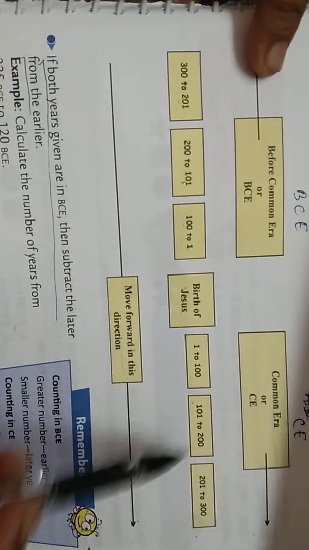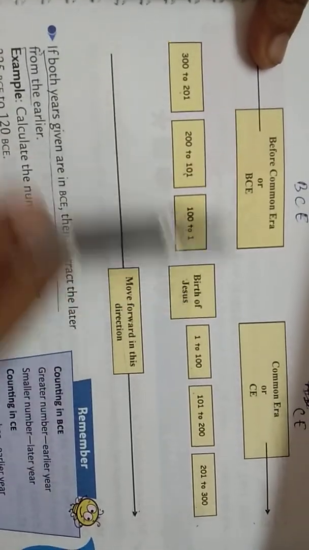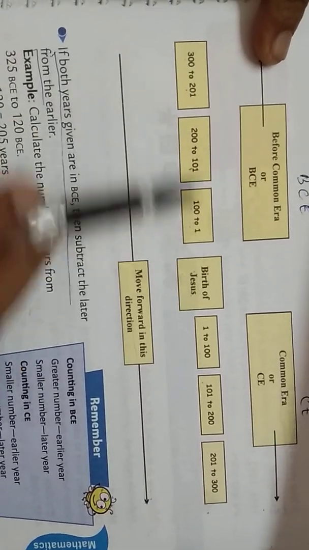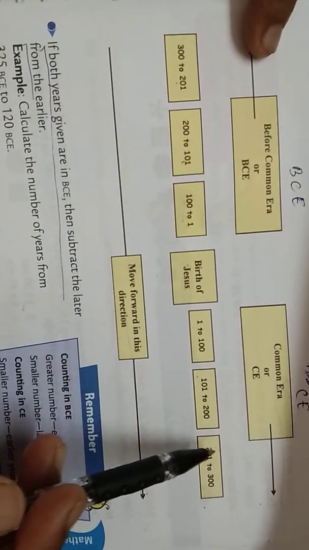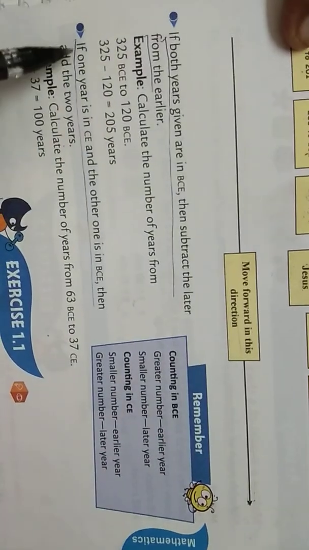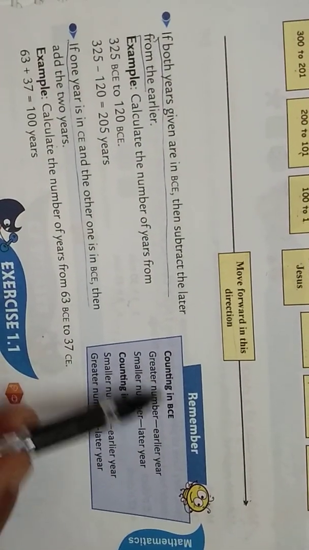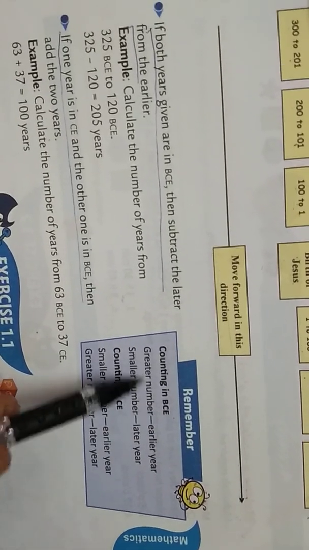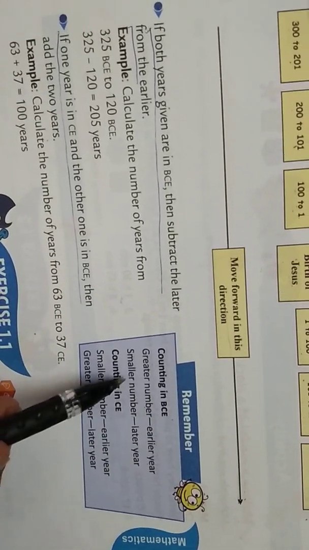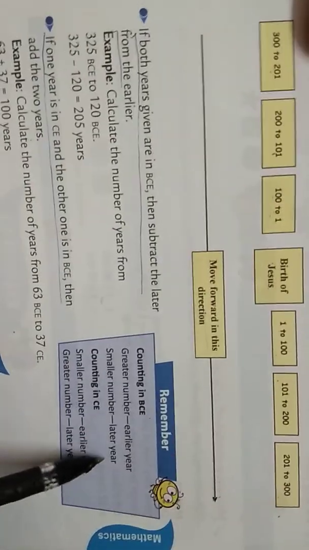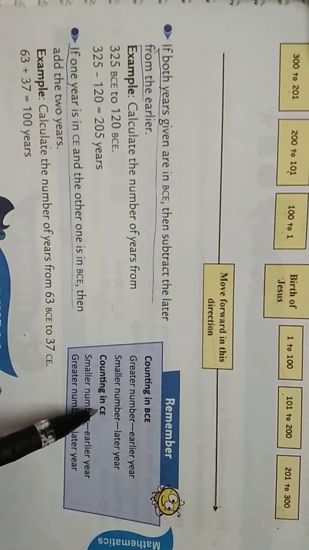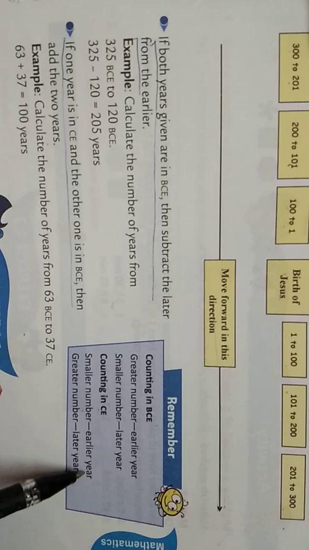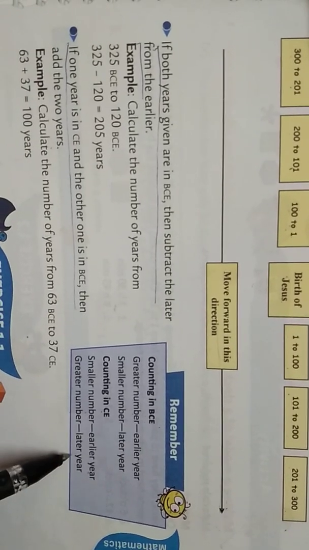It is very simple. We just have to remember this table. Before common era means before the birth of Jesus Christ, and common era means after his birth. That is the only point you have to remember. Look at the remembering points here. Counting in BCE, the greater number is the earlier year and the smaller number is the later year. Counting in CE, the smaller number is the earlier year and the greater number is the later year.